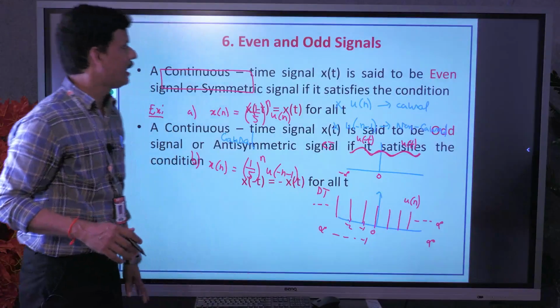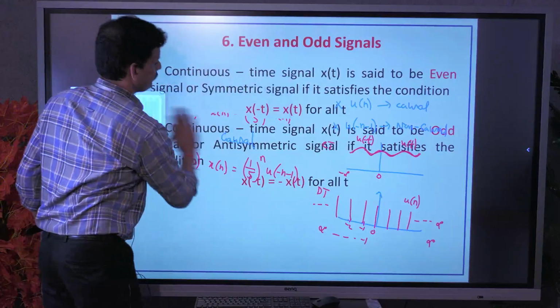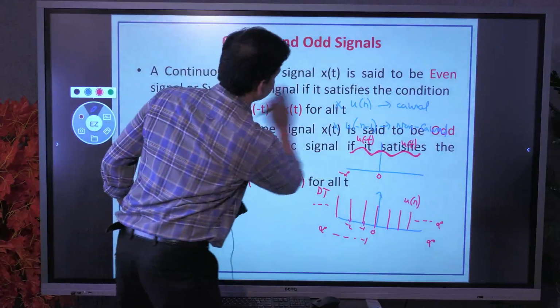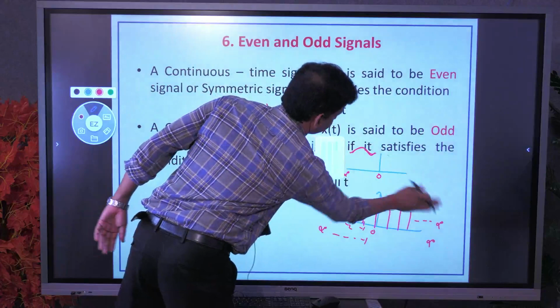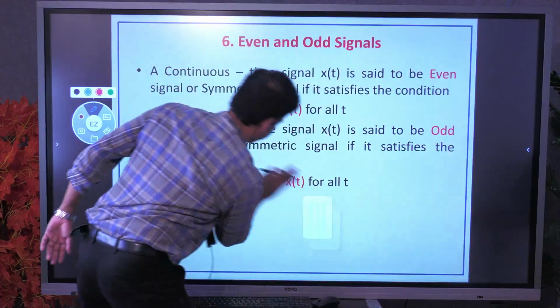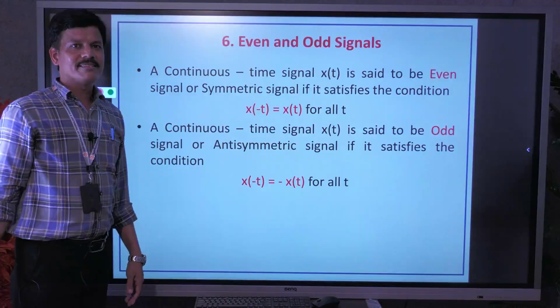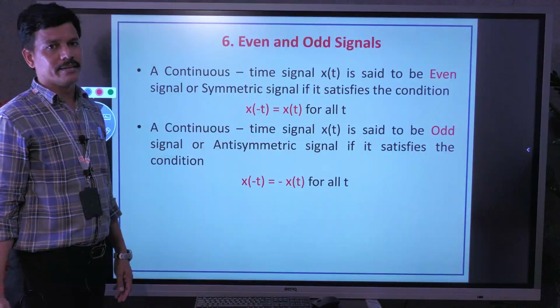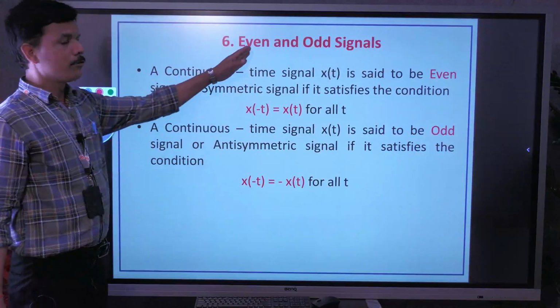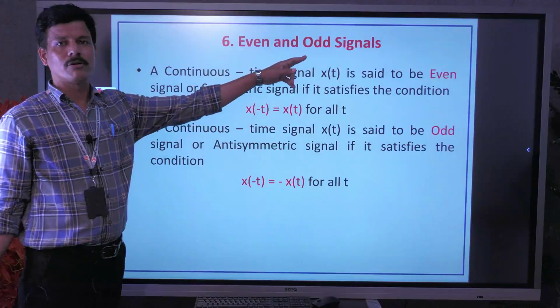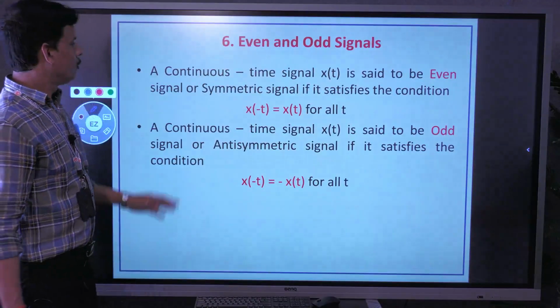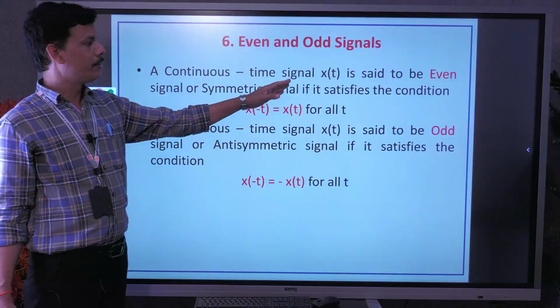Next, let us go to the last classification, which is even and odd signals. Even is also called symmetric, odd is also called anti-symmetric. First let us start with continuous time.